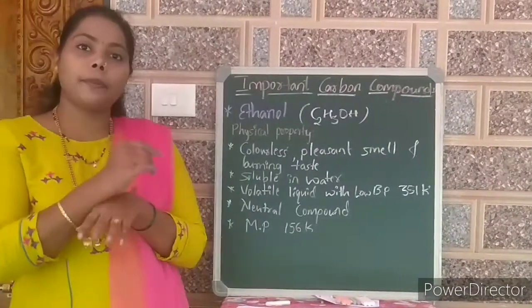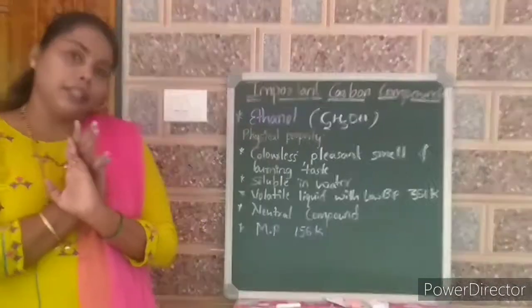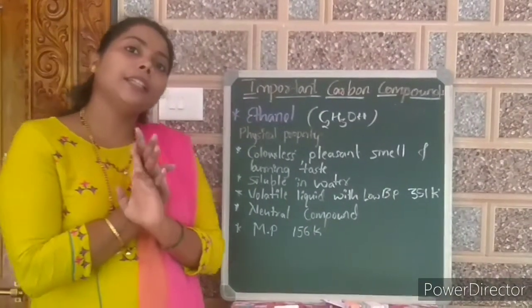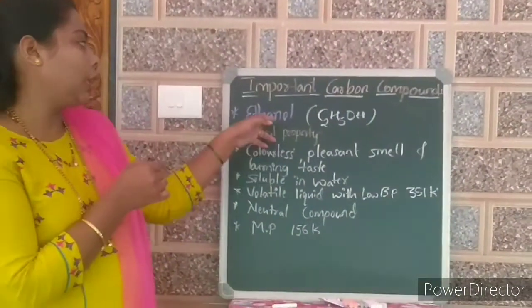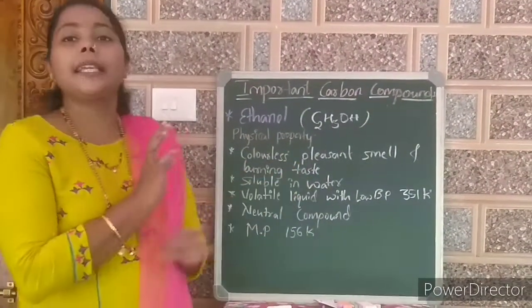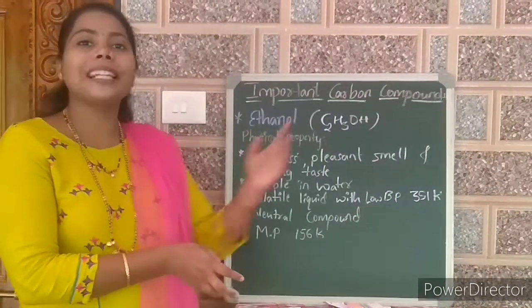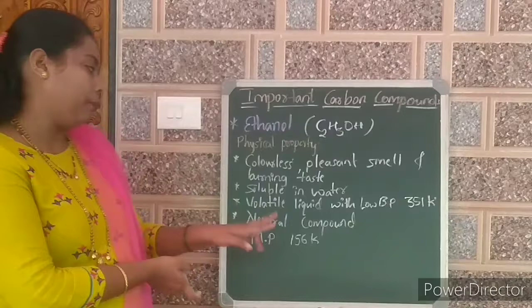That's why water is stable at atmospheric temperature. It does not easily become volatile. It will become volatile only when the temperature is high. But if you keep ethanol open for a long time, it easily evaporates. By that time, there will be no sign that there was liquid ethanol.